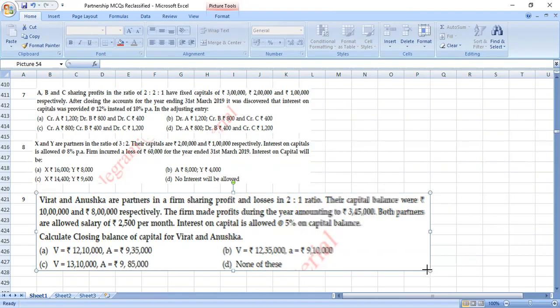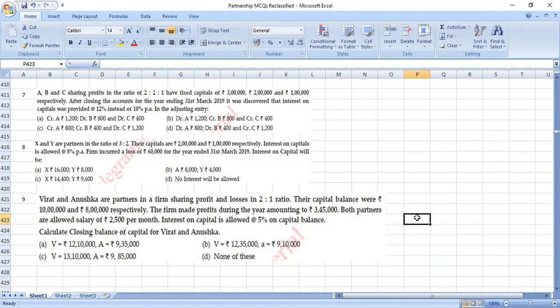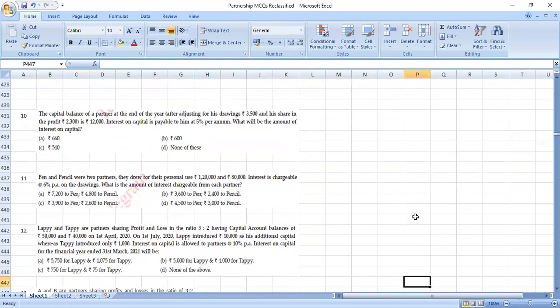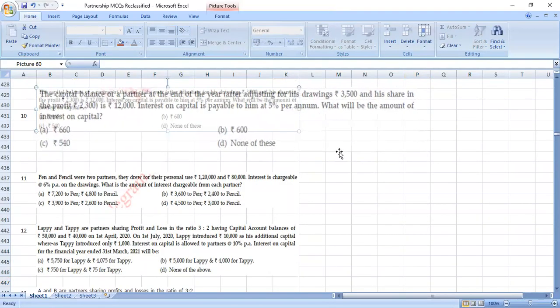Supposed to be a capital question, but anyway, we can do this. Not a big deal. Interest on capital calculate பண்ணனும்ன்றதுக்காக இதை இதுல பண்ண வேணாம். Capital accounts னு ஒரு question section இருக்கு. அதுல பண்ணிக்கலாம். Okay. அந்த வீடியோல பண்ணலாம். I don't want to waste time. Okay. Just want to do what is required.